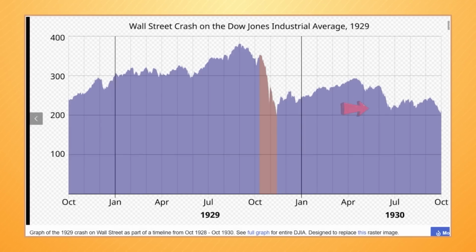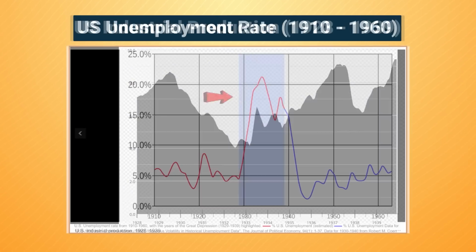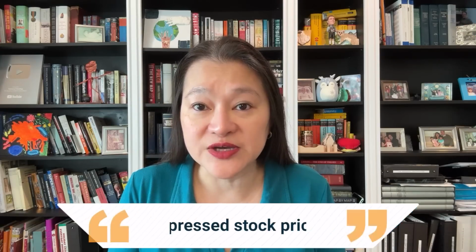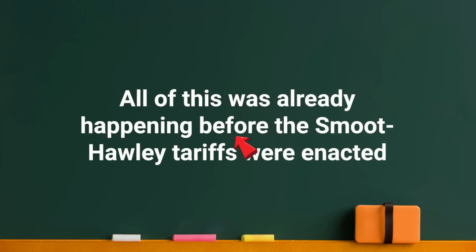As you can see here, stock prices were stuck well below their pre-crisis peaks. U.S. industrial production was also falling fast, and unemployment was skyrocketing, bringing hardship and suffering to an ever-increasing number of Americans. Again, depressed stock prices, falling U.S. production, and skyrocketing unemployment, all of this was already happening before the Smoot-Hawley tariffs were enacted. And what Smoot and Hawley and their supporters wanted to do in that situation was to provide some relief to domestic businesses and workers by shielding them from foreign competition.